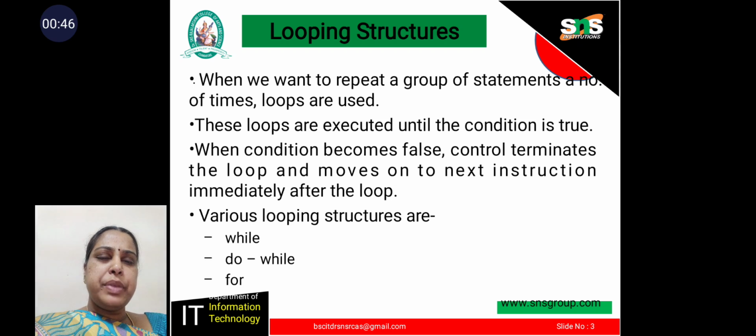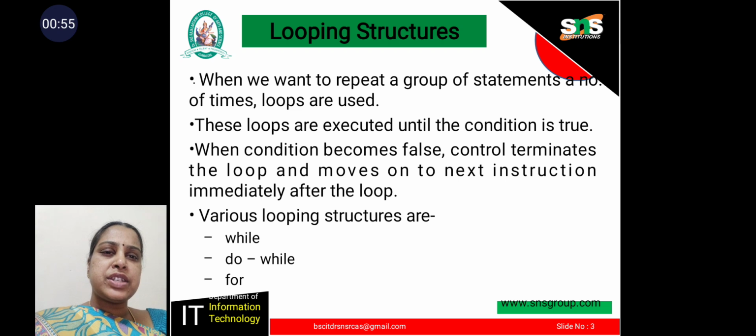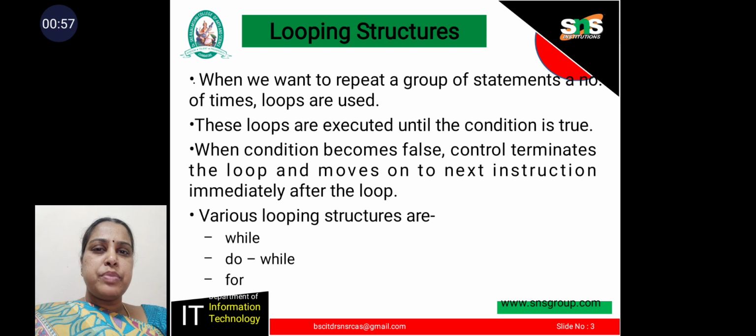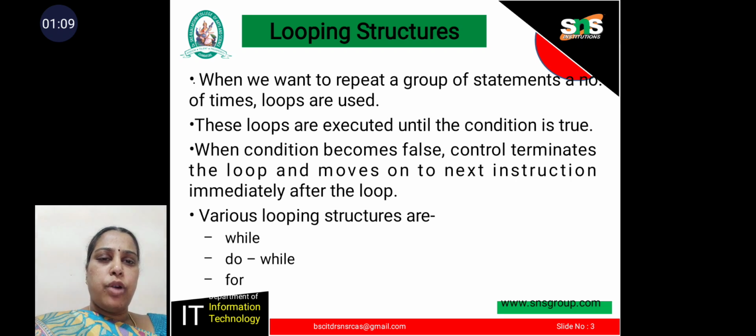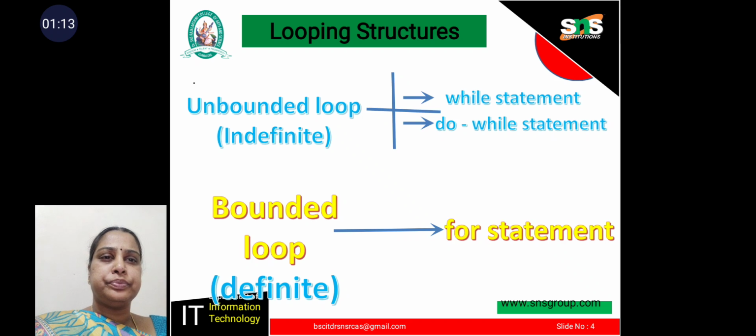When we want to repeat a group of statements a number of times, loops are used. These loops are executed until the condition is true. When the condition becomes false, control terminates the loop and moves on to the next instruction immediately after the loop. Various loop structures used in C language are while, do while and for statements.